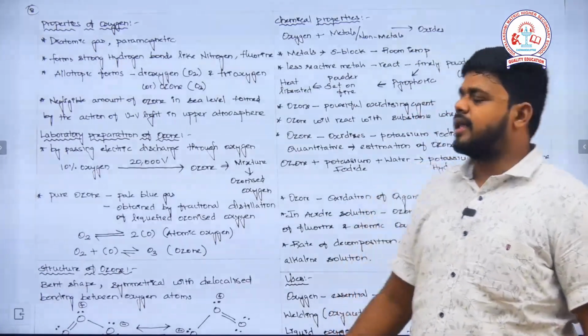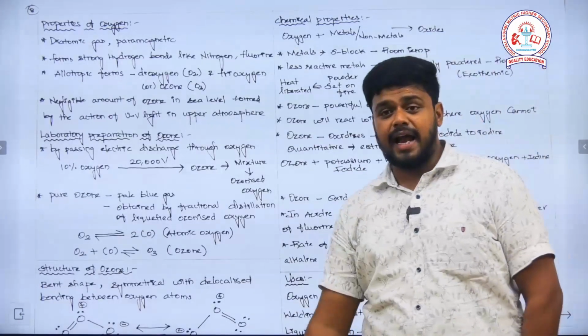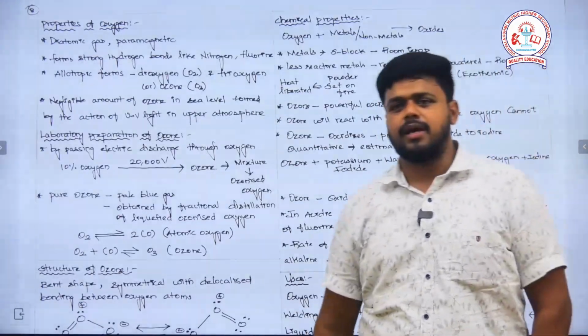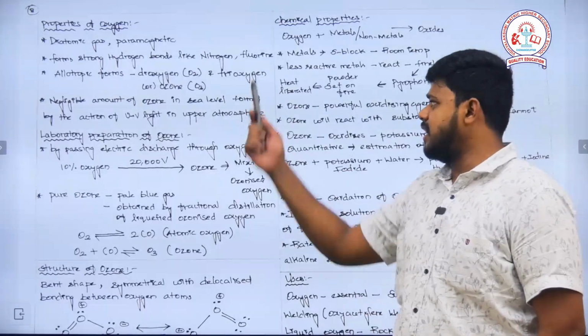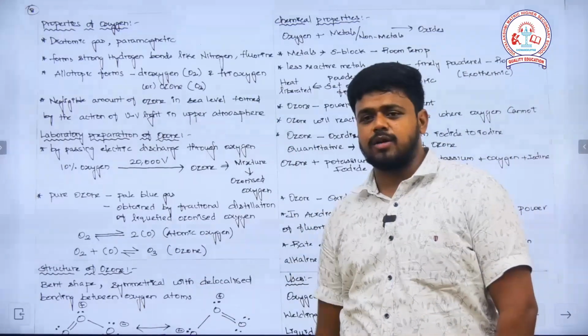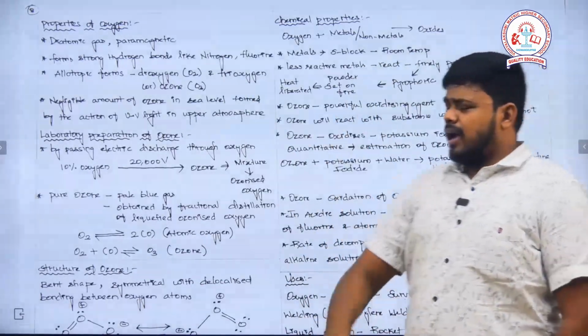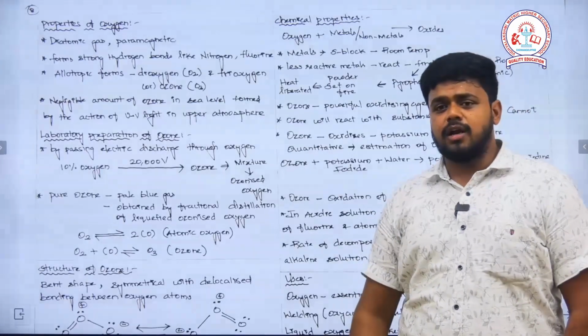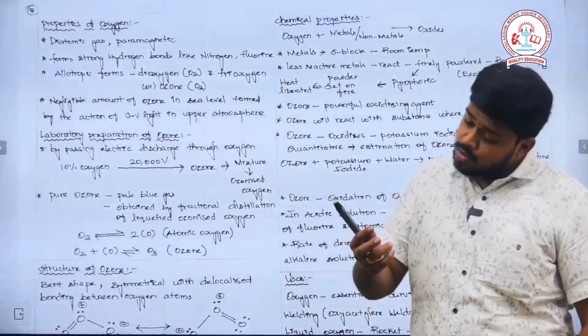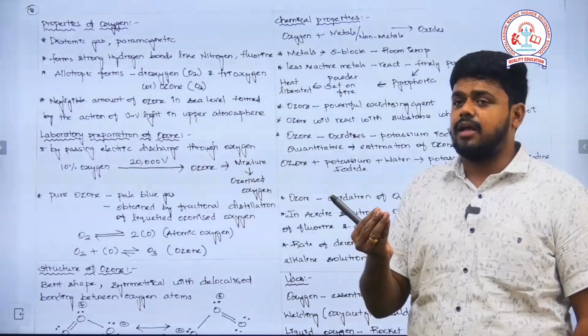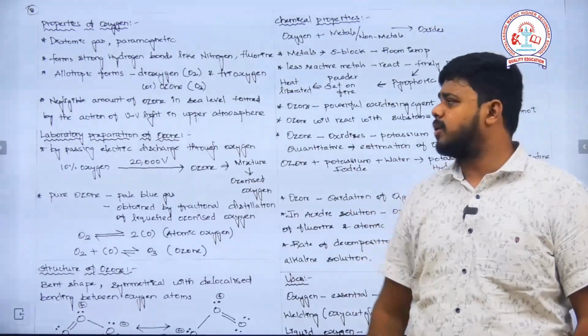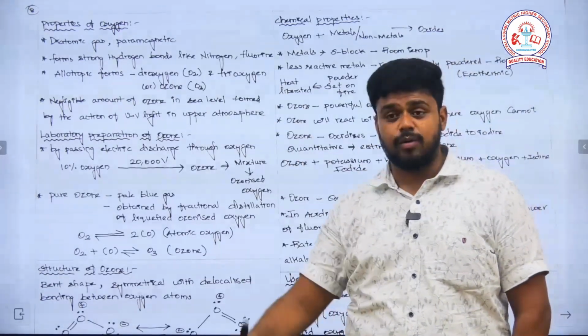Then followed by the allotropic forms of oxygen, which can be diatomic and triatomic, which means it exists as molecular oxygen, then followed by ozone, that's called trioxygen. The ozone you can find at sea level is a negligible amount, which means a very small amount of ozone you will find over sea level.